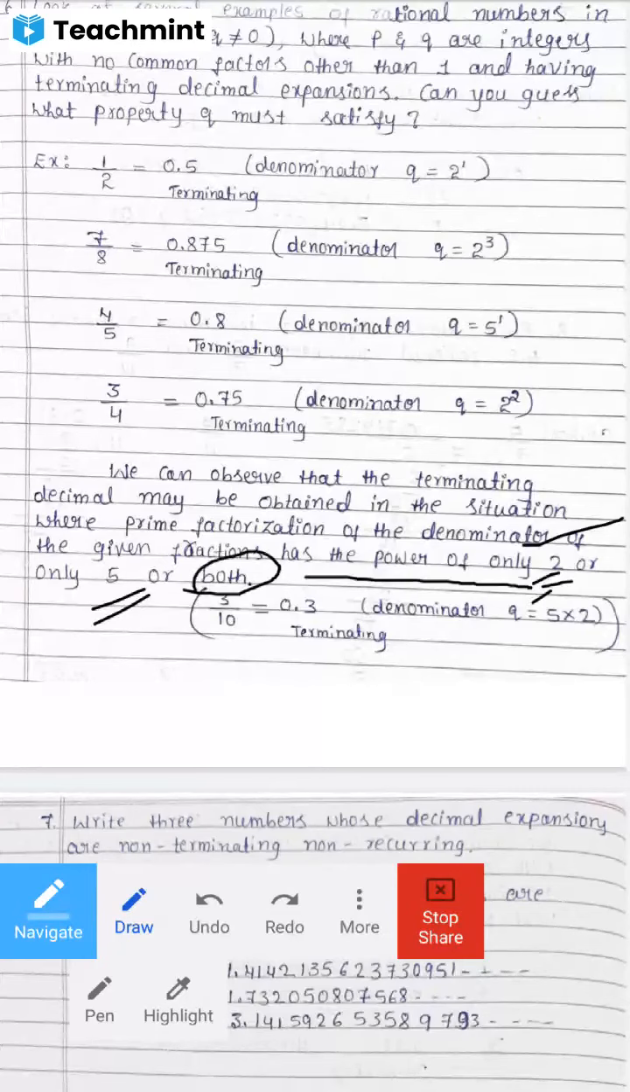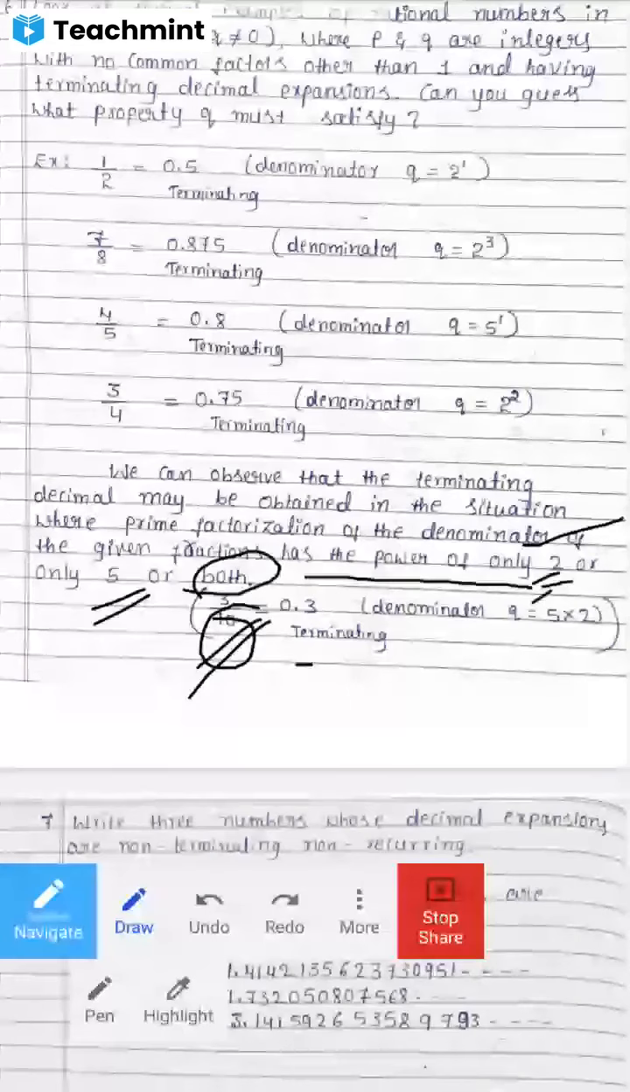So here, 3 by 10. I took 3 by 10. In the denominator, in the Q place, you have 10. 10 means prime factorization 5 into 2, that is 5 raised to 1, 2 raised to 1. 0.3 is terminating. Here Q is 5 into 2.